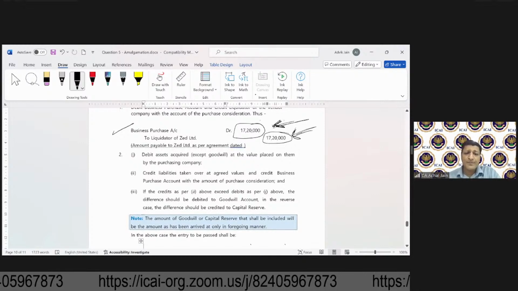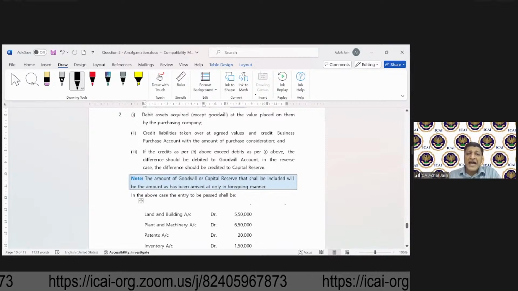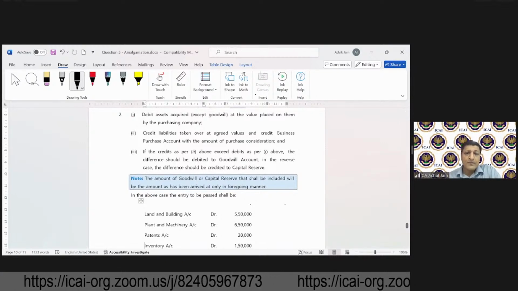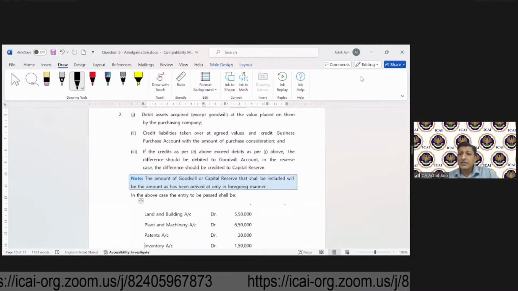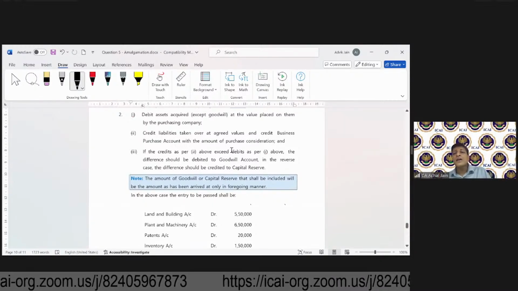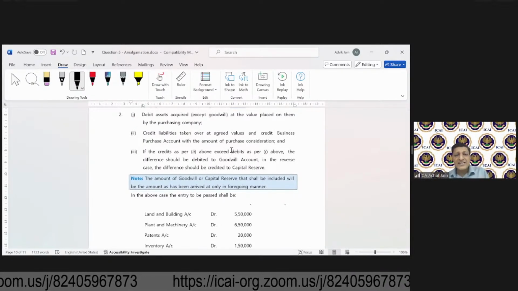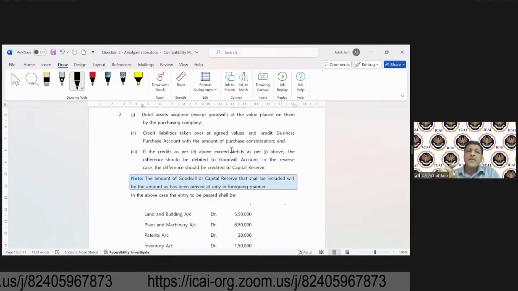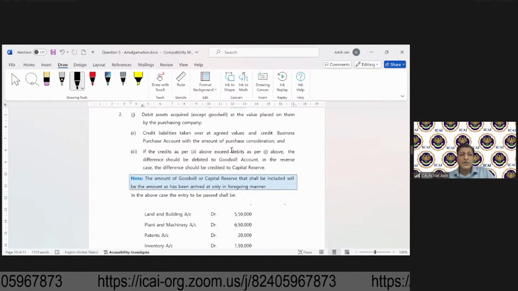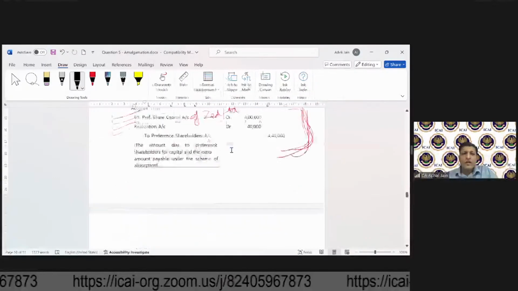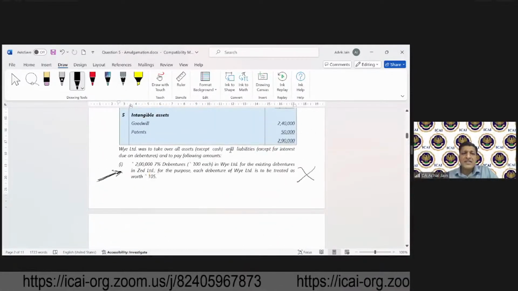So now as a first step, what is it that Y will do? Y will record the assets which are taken over. And in respect of the assets which are taken over, what is required by Y? Y will require to record these assets and the liabilities at agreed values. At agreed values. So now if we go back to the question, what was the agreed value in respect of some of the assets and liabilities?